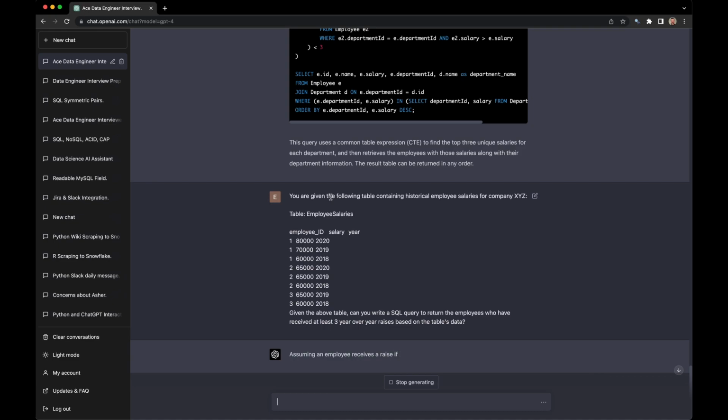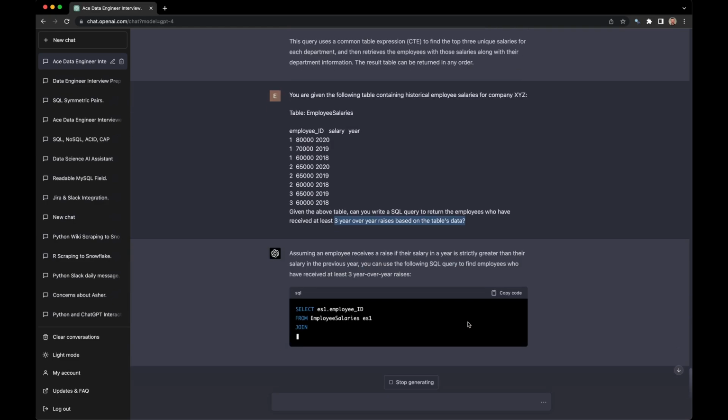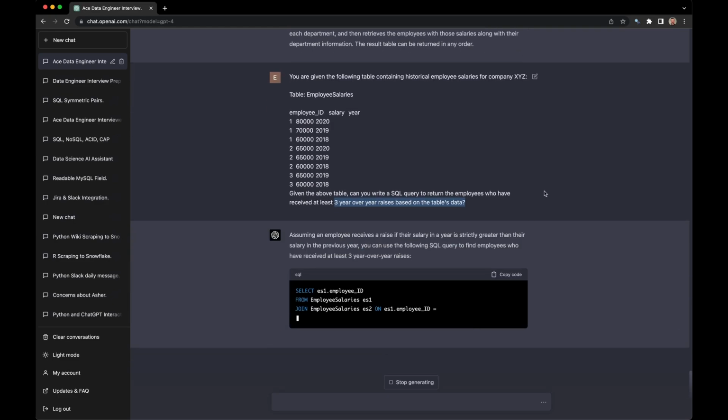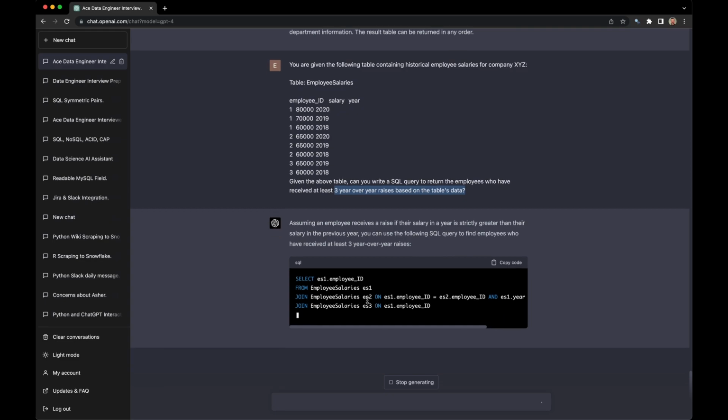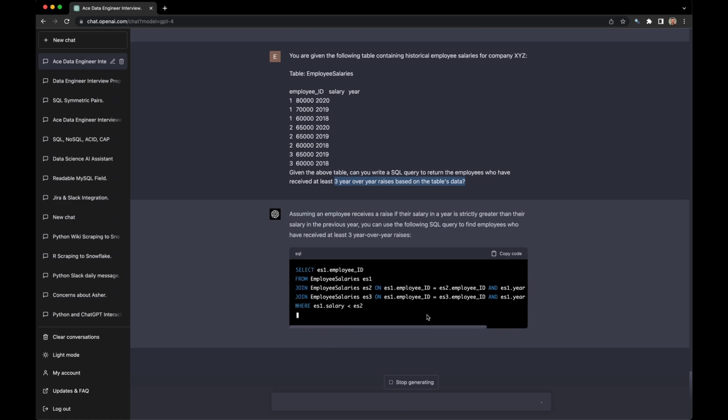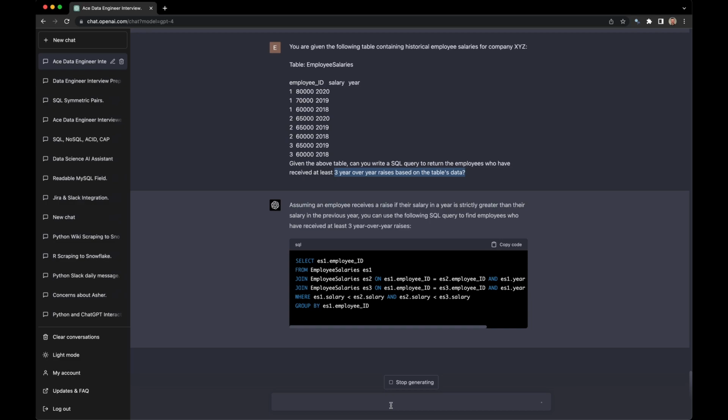Okay, you are given the following table containing historical employee salaries. Given the above table, can you write a SQL query to return the employees who have received at least 3 year-over-year raises based on the table's data? Okay, so I think I'd do this with a lag, but it looks like it's doing it with a self-join. That might be more efficient. I'm not sure. Let's ask it.